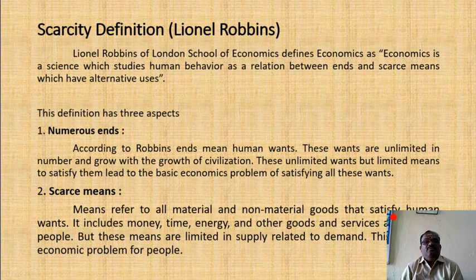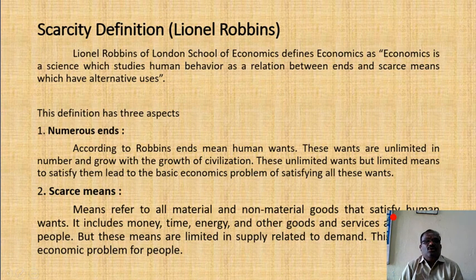These wants are unlimited in number and grow with the growing of civilization. These unlimited wants but limited means to satisfy them lead to the basic economic problem of satisfying all these wants. People's wants are unlimited but means are limited. This is the first aspect of this definition: numerous ends.